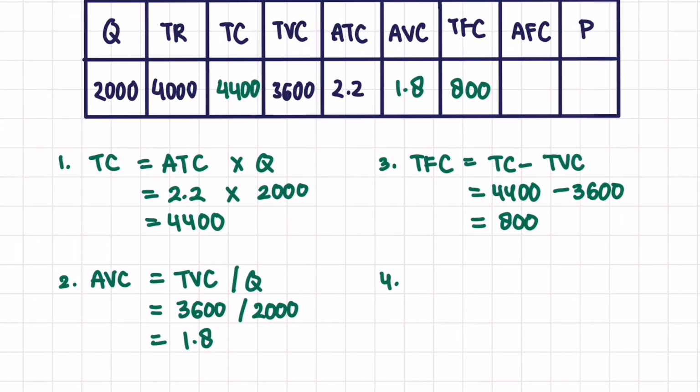The fourth one is average fixed cost. To get average fixed cost, we can get it from average total cost minus average variable cost. So it's 2.2 minus 1.8, and we get 0.4 for our average fixed cost.